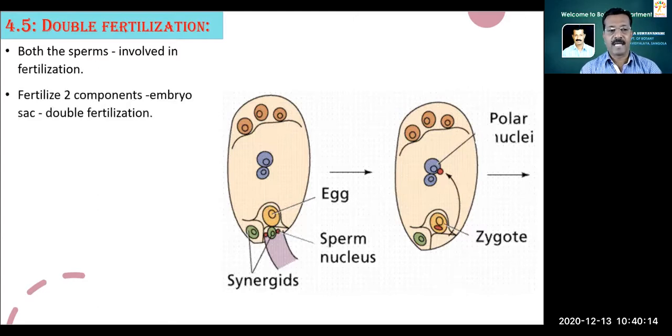So they fertilize two different components of the embryo sac. One is the egg proper, and another one is the secondary nucleus.